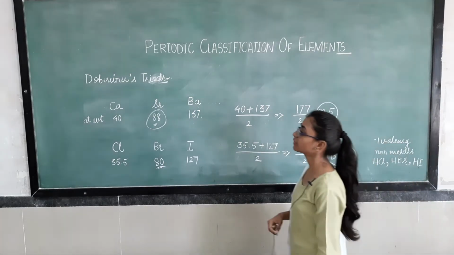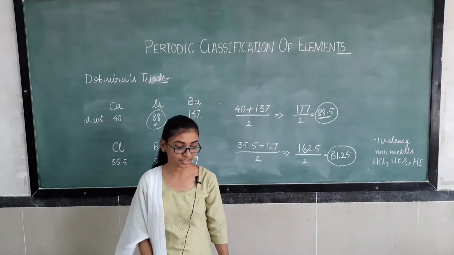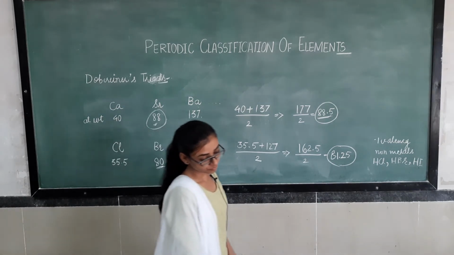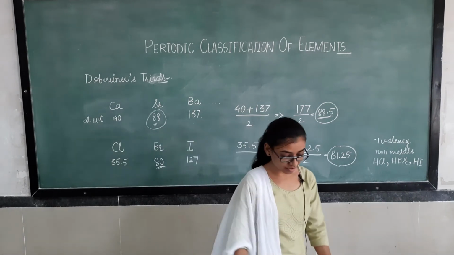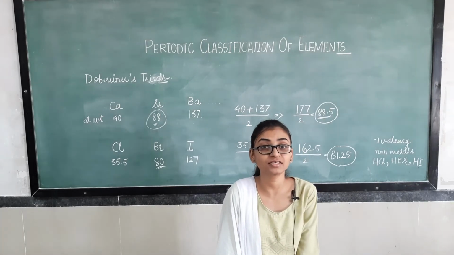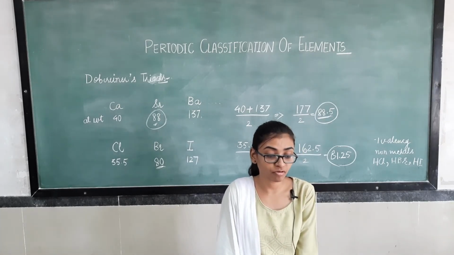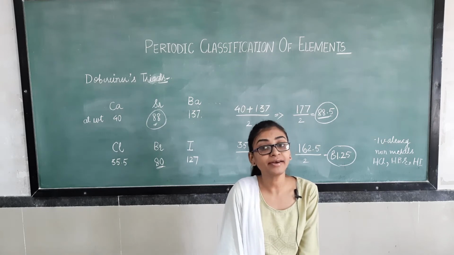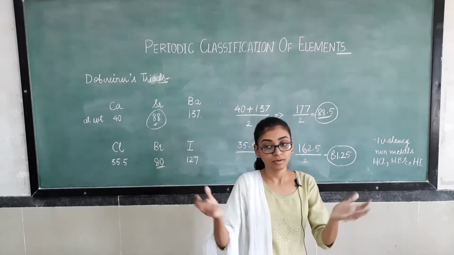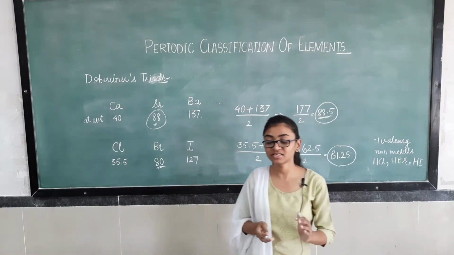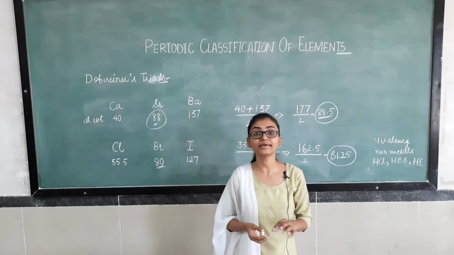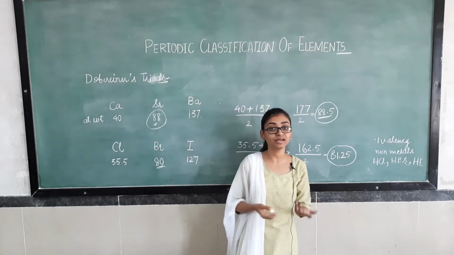So in this way, Dobereiner kept elements in triad form. Now it was a great discovery, as it was the first classification given by any scientist on the basis of atomic mass, and before this no one had even grouped them or seen any similarity between elements, and he gave us a triad.